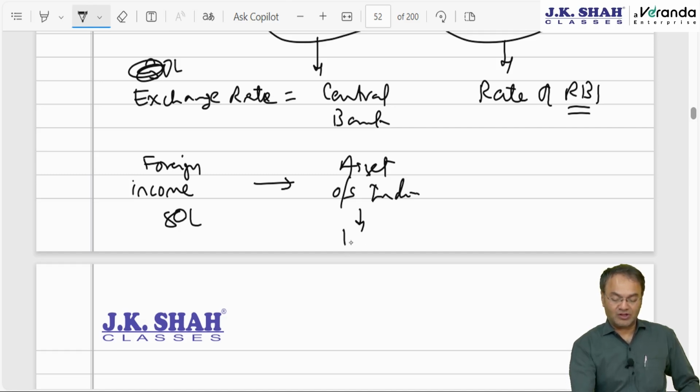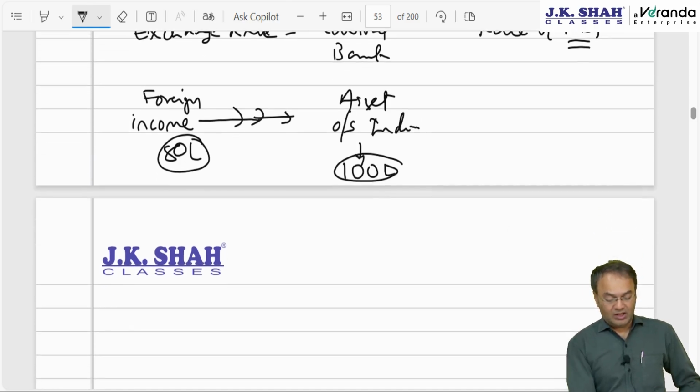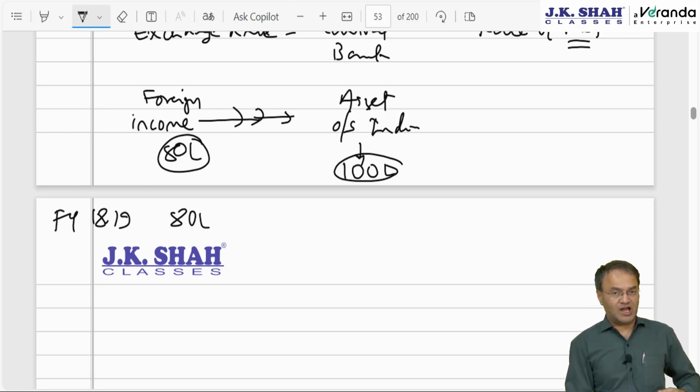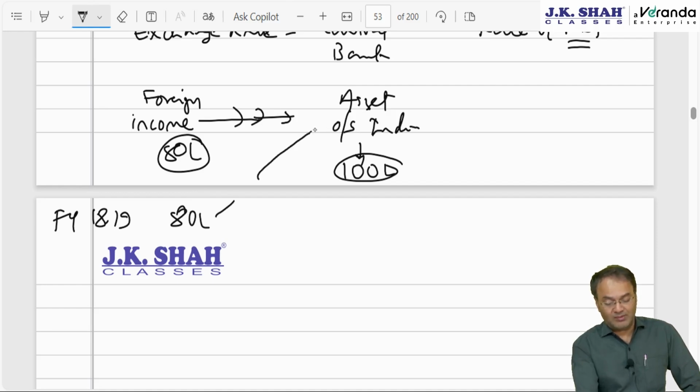Assets to be valued. Suppose the value of the asset is 100 lakh. This 100 lakh worth of asset is acquired out of 80 lakh rupees of foreign income of the assessee in India. Then 80 lakhs is taxable in the financial year 18-19, the year in which it was earned. Suppose the assessee did make a disclosure at that time, so the 80 lakh must have already been taxed. Now using such net of tax income, I am buying an asset for 100 lakh which includes 80 lakhs.